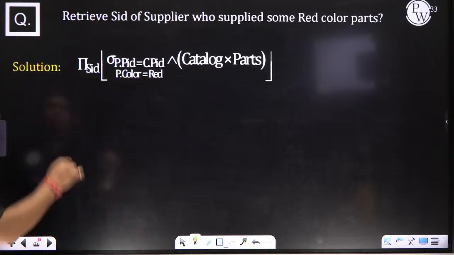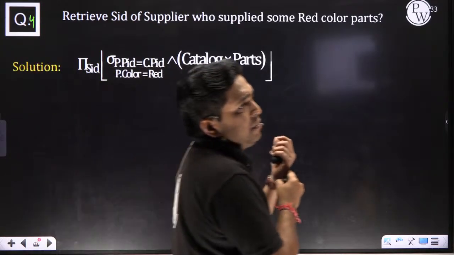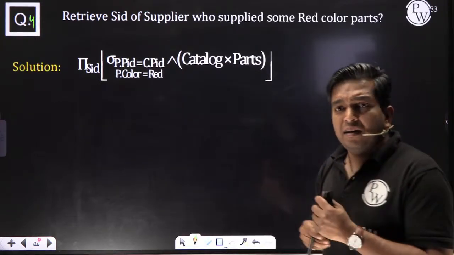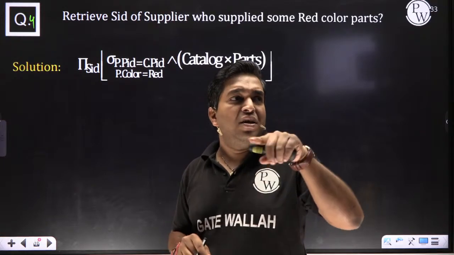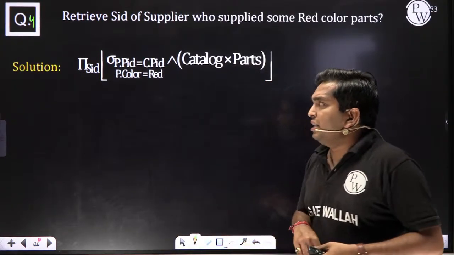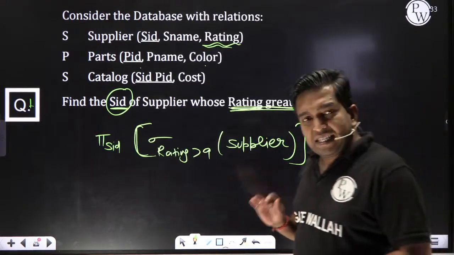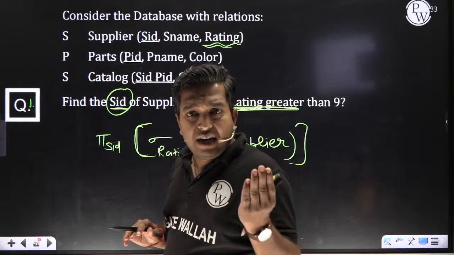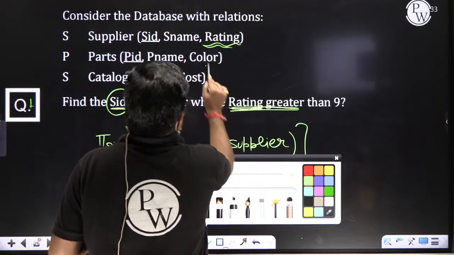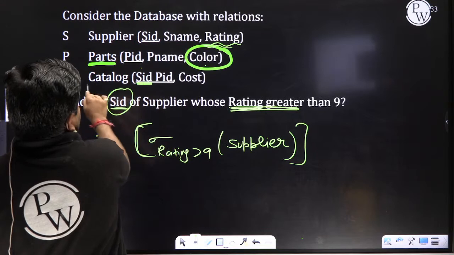Question number 4: retrieve the SID of suppliers who supplied some red color parts. How many tables are required? We want SID, and color equal to red. Color is present in the parts table and SID is present in the catalog table.